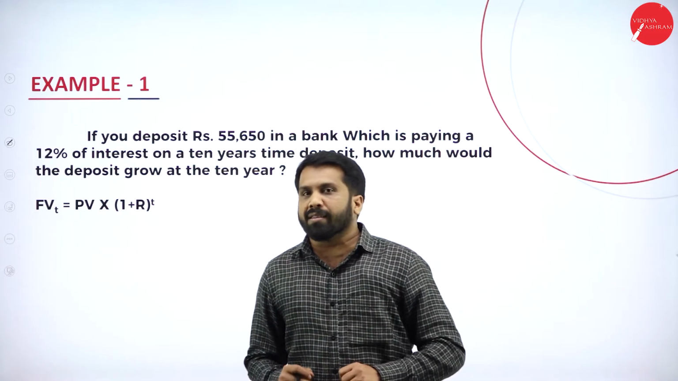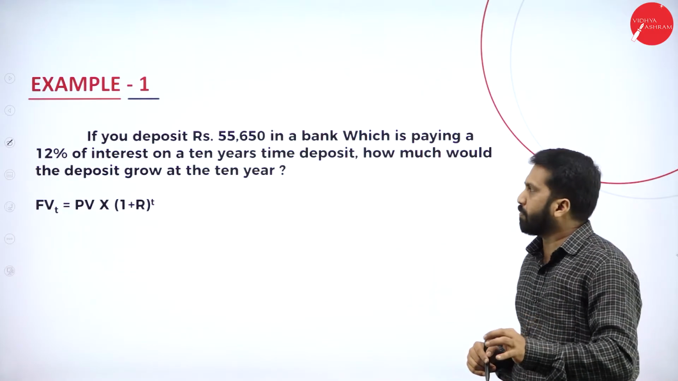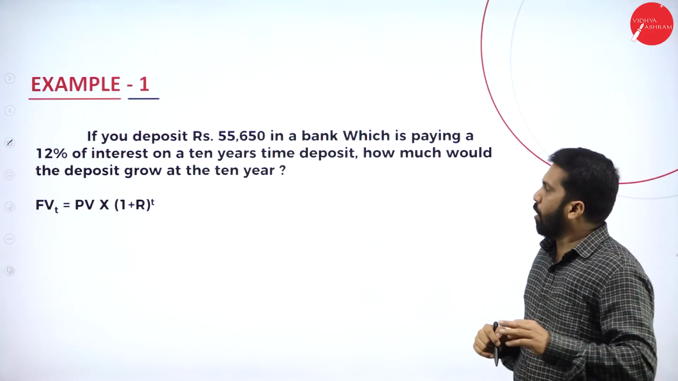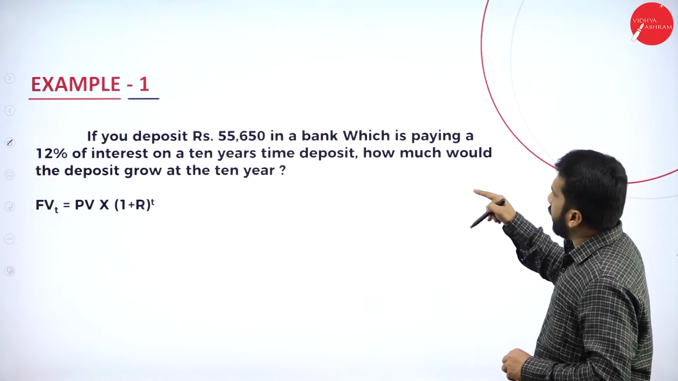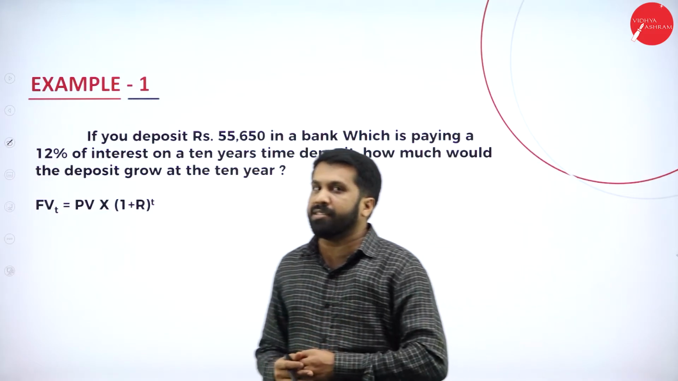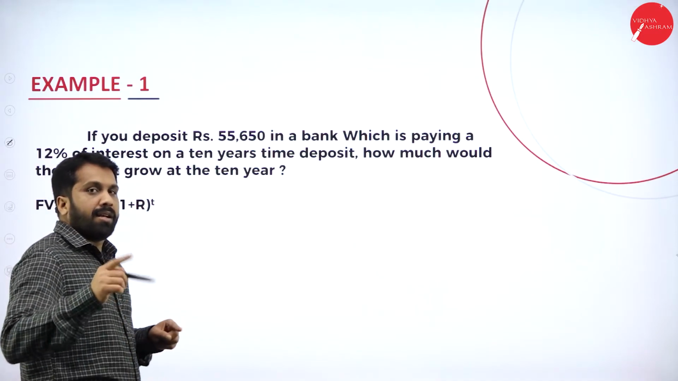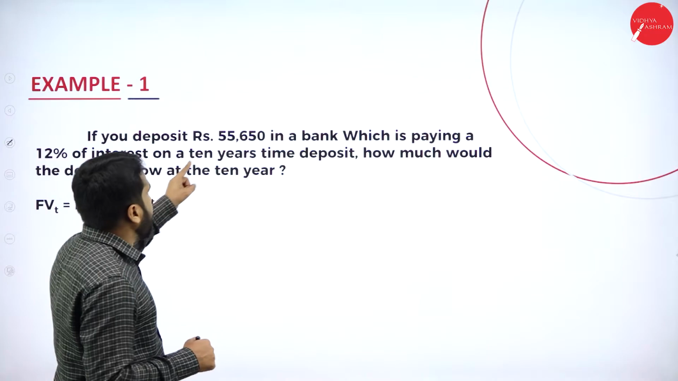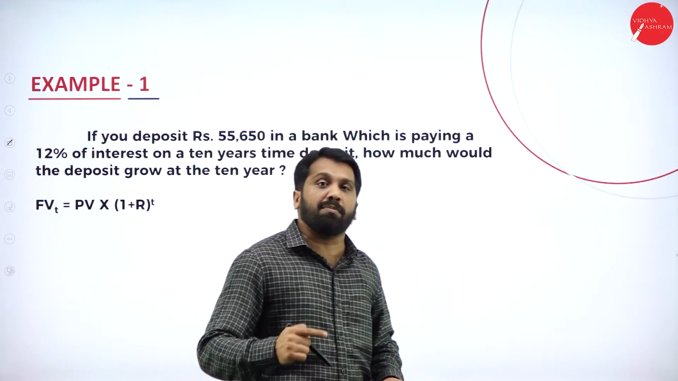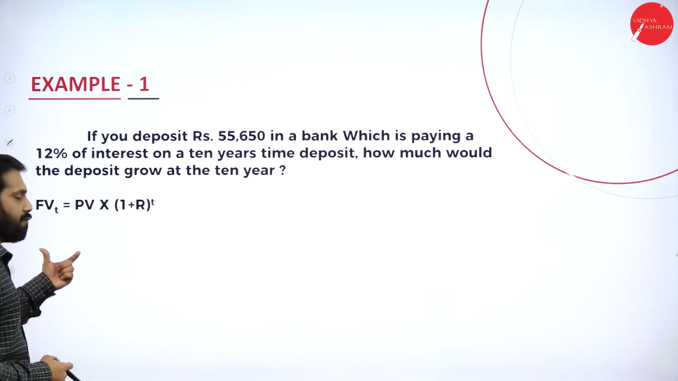Example number 1. Now, what is the example? If you deposit rupees 55,650 in a bank which is paying 12% interest on a 10 years time deposit, how much would the deposit grow at the end? At the end means you are finding out what? Future value. Remember, they have given present value. Your present value is 55,650. What will be your future value? We are supposed to find out. So easy. What is the formula?